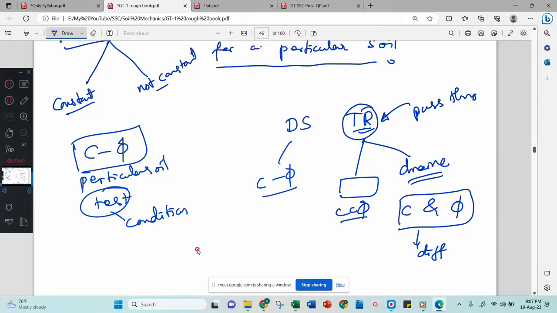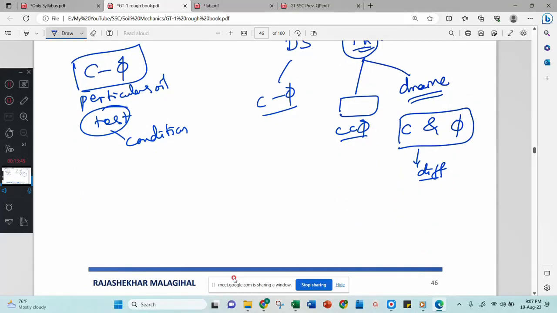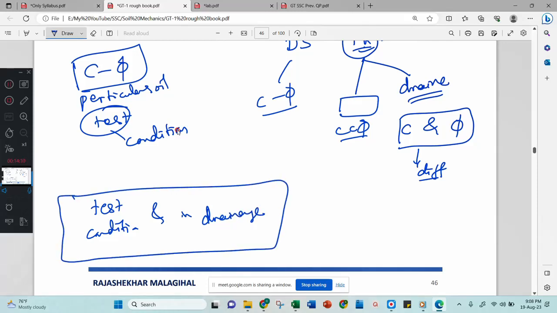In three different cases, we got three different C and phi values. So are they constant or not? I have to answer this question wisely: whether C and phi for a particular soil are constant or not. The answer is they are constant for a particular test, in a particular condition, and in a particular drainage condition also. Why is it like this? Because I will explain that at the end of this chapter.